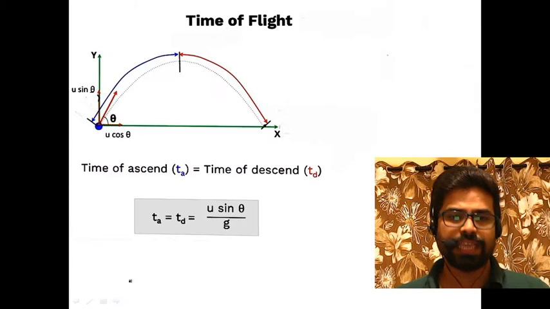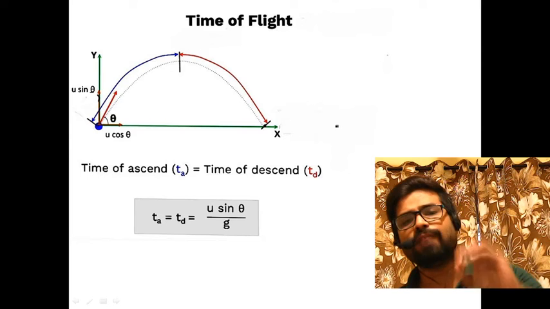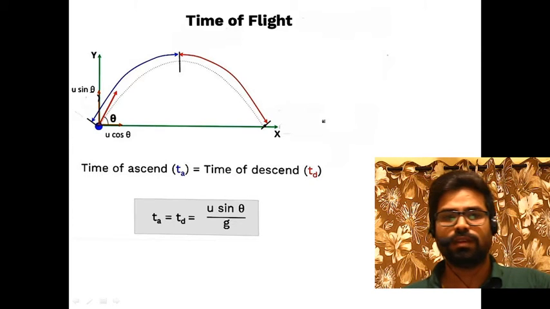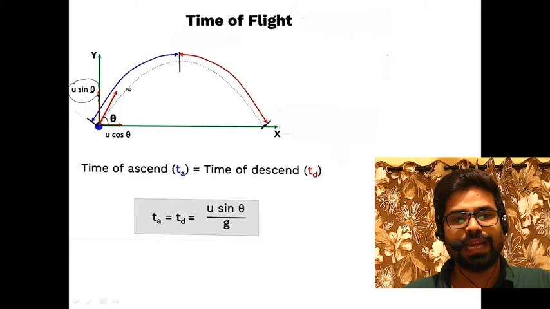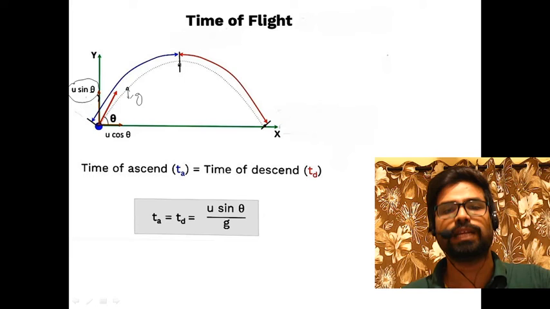Next, suppose we have to calculate the time of flight. In projectile motion, you might have observed that along the vertical direction the velocity is more at the beginning, and after some time, since there is retardation, the velocity becomes less.